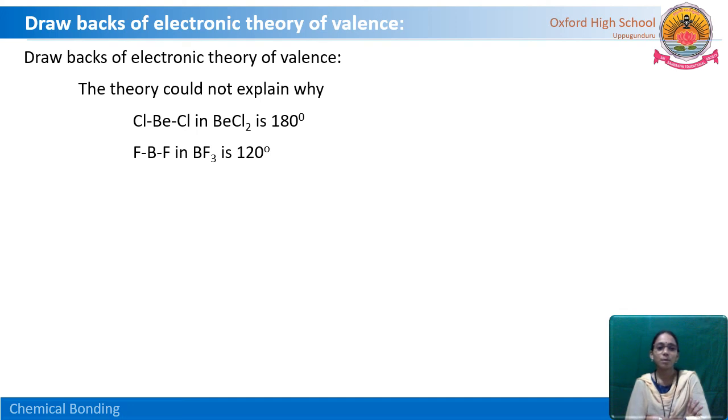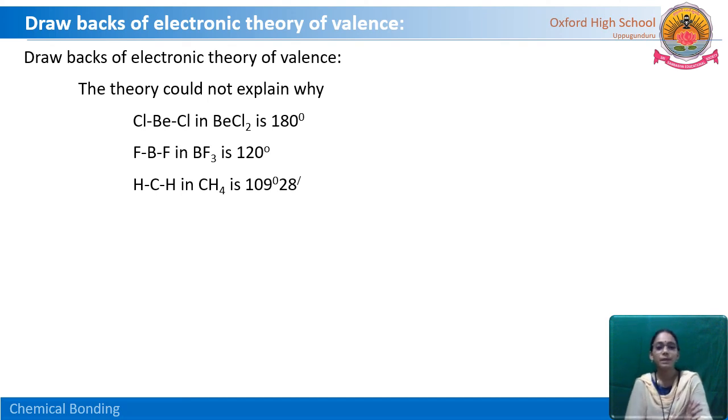Similarly in BF3, boron and fluorine, the bond angle is 120 degrees. What is the reason? Both appear in similar structures, or they are sharing and forming similar kinds of bonds, then what is the reason for variation of their bond angles?